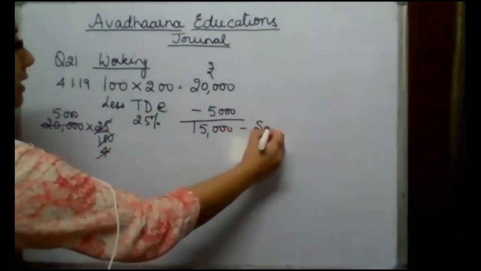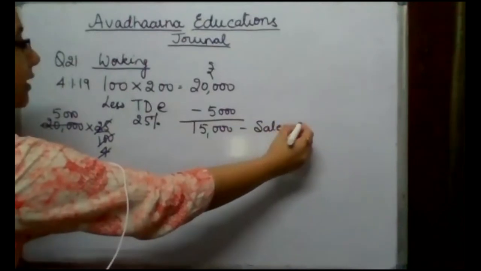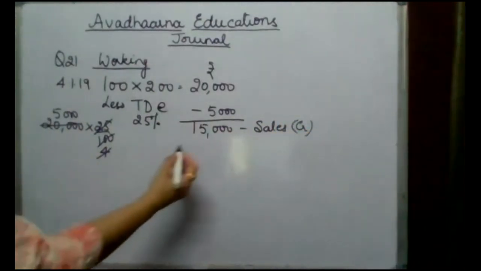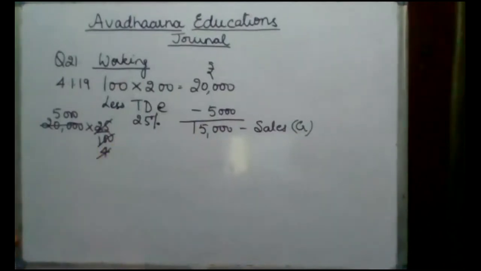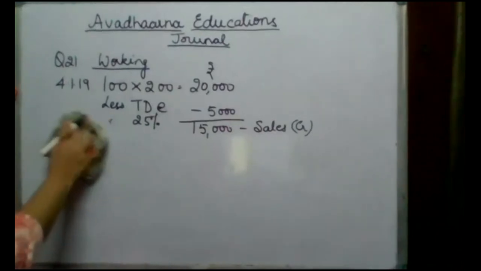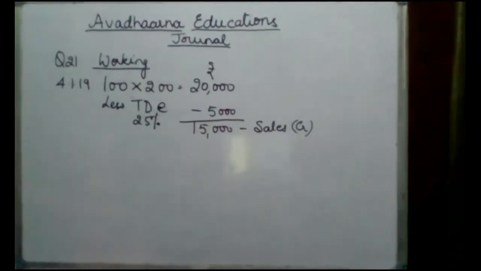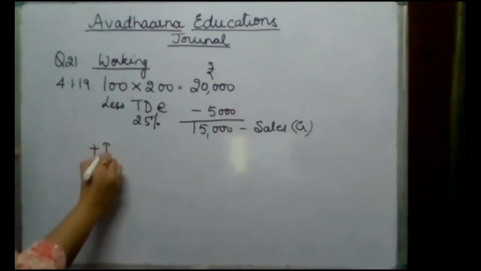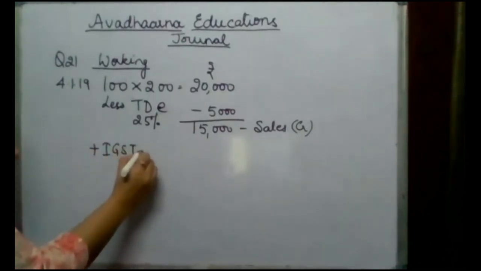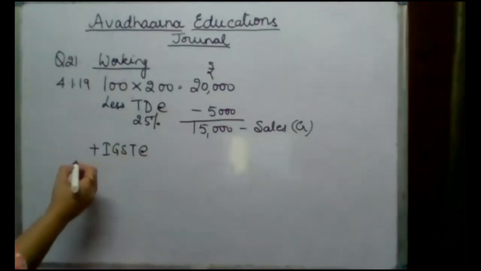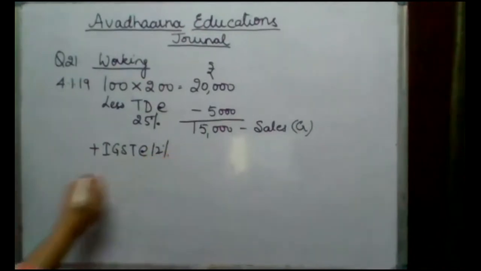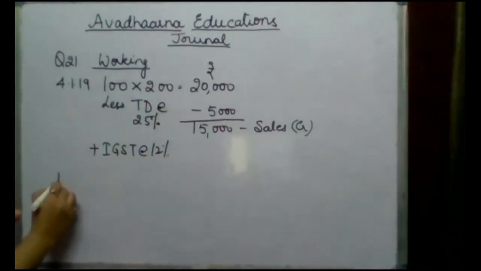We know that sales are to be credited since it results in increase in income. Now to this amount, GST will be added. We are going to add GST, and since it's an interstate transaction, IGST will be levied. So add IGST, which is levied at the rate of 12%. Let's do the calculations over here.